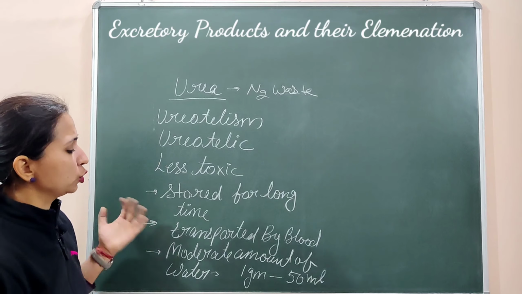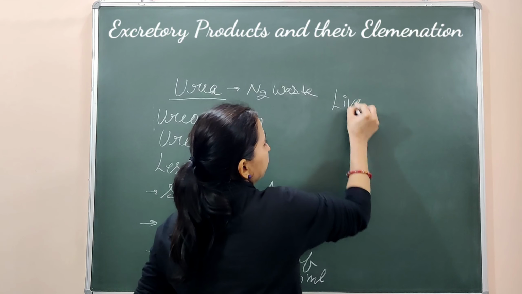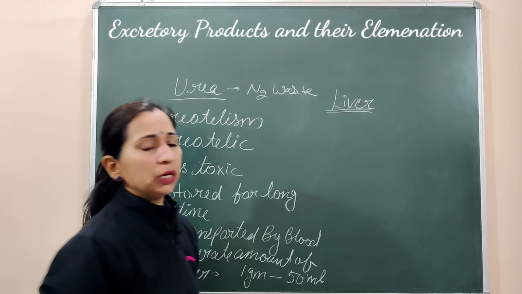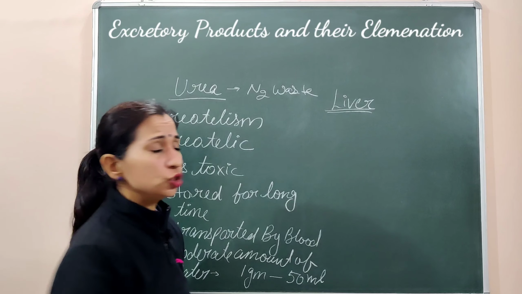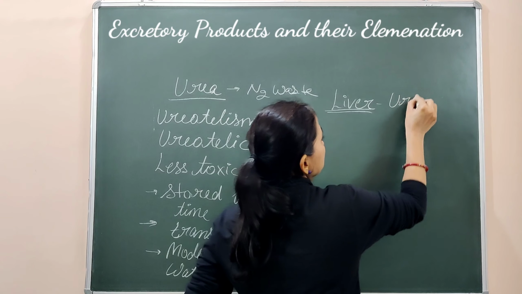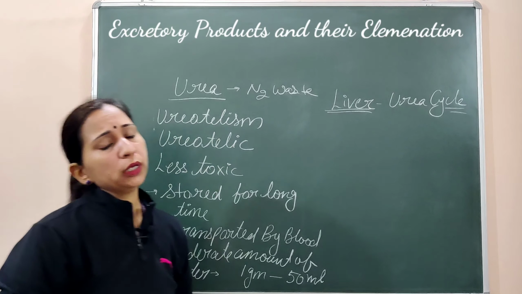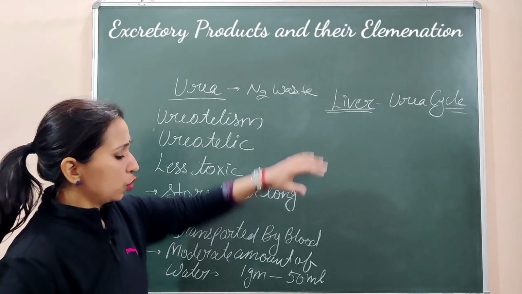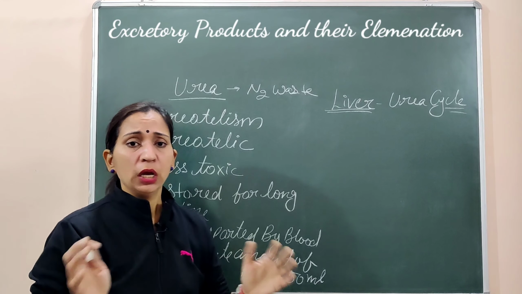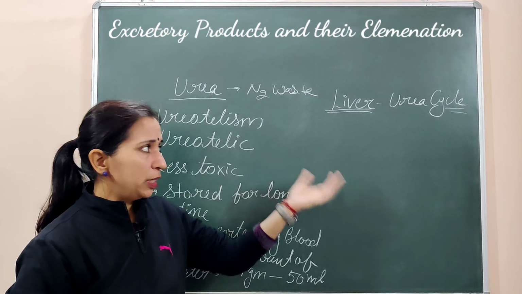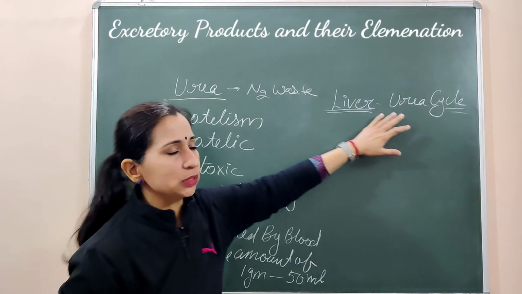अब हमें देखते हैं how this urea is formed. The urea is formed in the liver, and in the liver this urea is formed through a cycle known as the urea cycle. जिस cycle के through ये form होता है उस cycle को हम बोलते हैं urea cycle, or we can call it the ornithine cycle, or the Krebs-Henseleit cycle. So these are the names of this cycle through which the urea is formed. ये साइकिल हम आगे के कुछ आने वाले वीडियोस में डिटेल में डिस्कस करेंगे. So we are not discussing it here now.